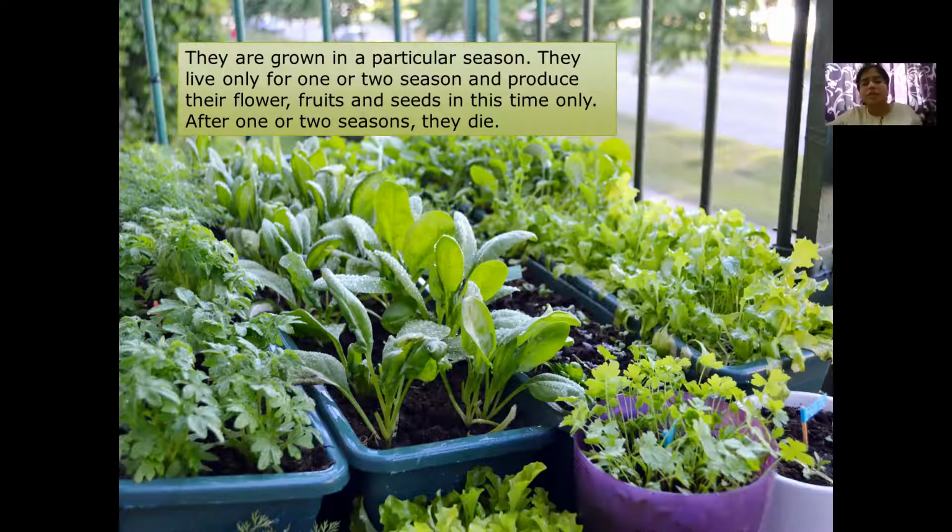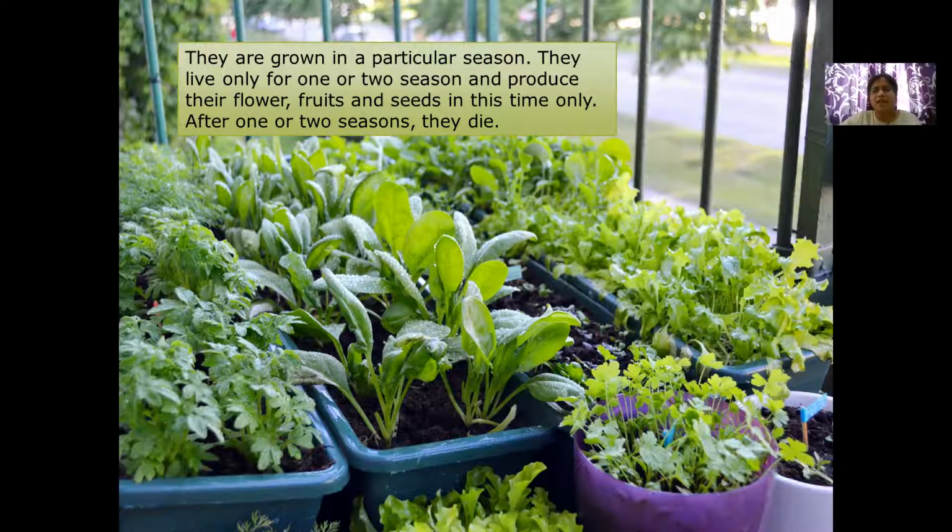They only live for one or two seasons and then they lose their functions. They produce their flowers, fruits, and seeds only during that particular season. And after one or two seasons, they die.